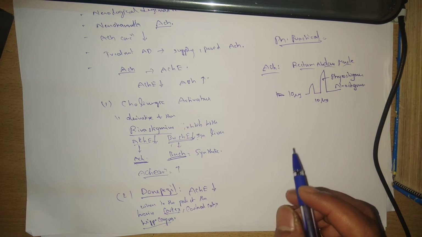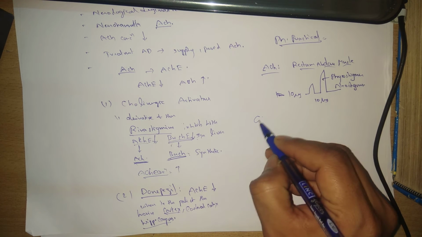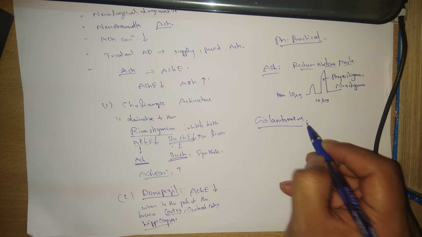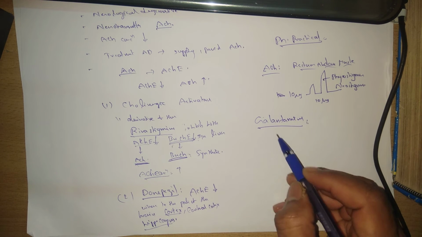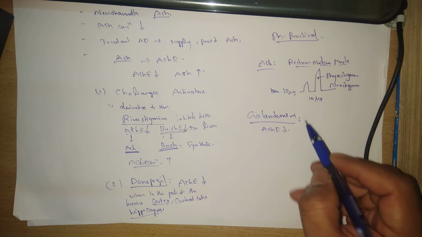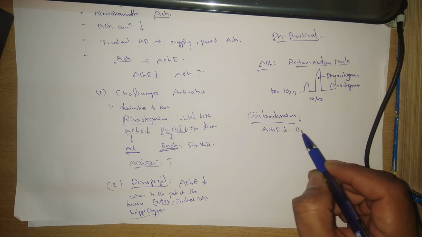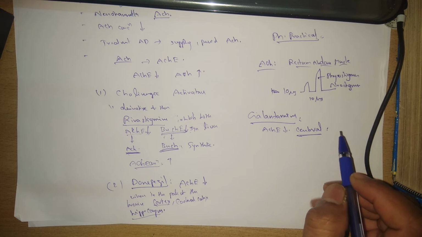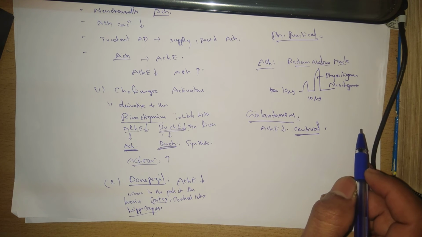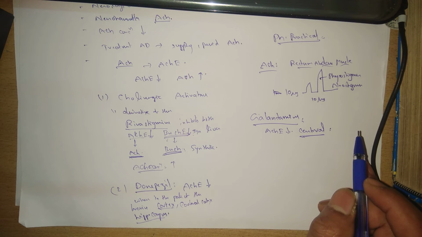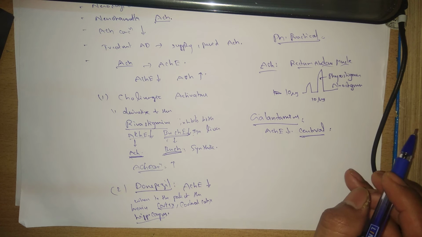And the next drug is galantamine. This galantamine is also an acetylcholinesterase inhibitor, but it selectively shows its activity in the cerebral part of the brain, and it also has a direct agonistic action on nicotinic receptors.